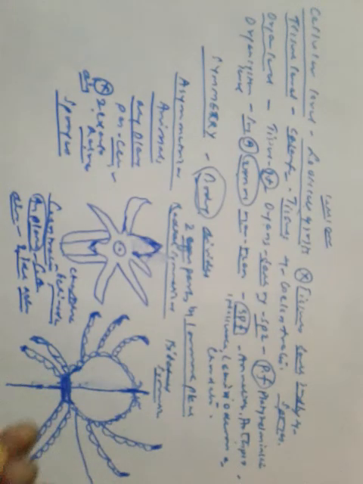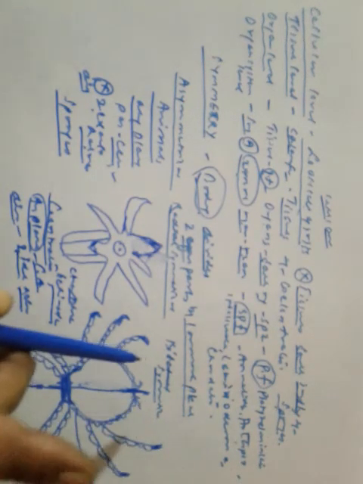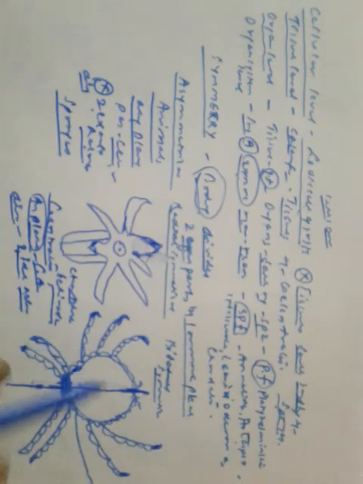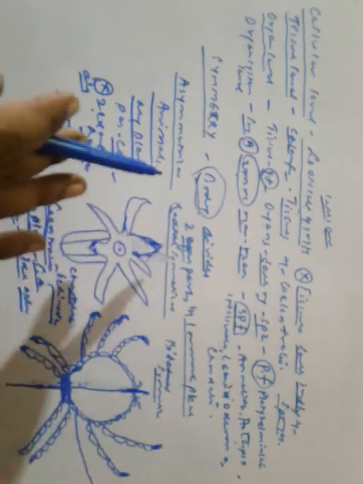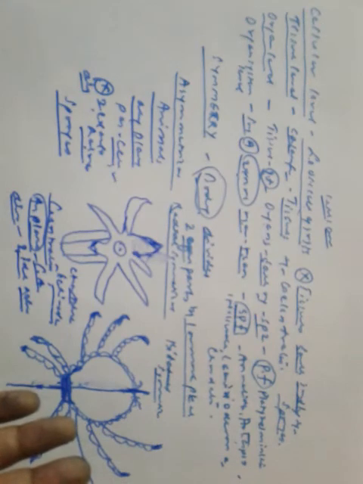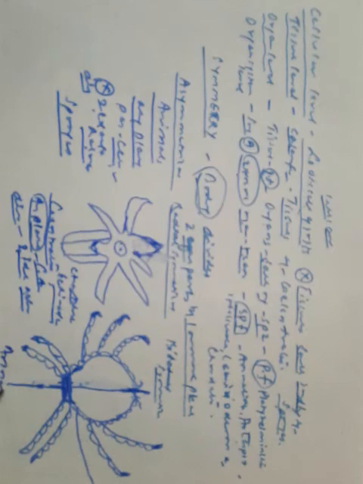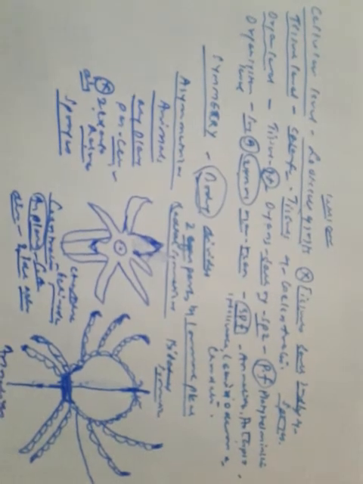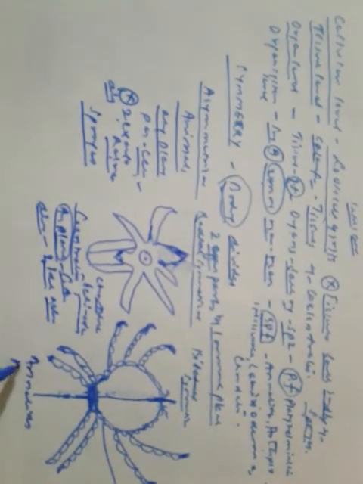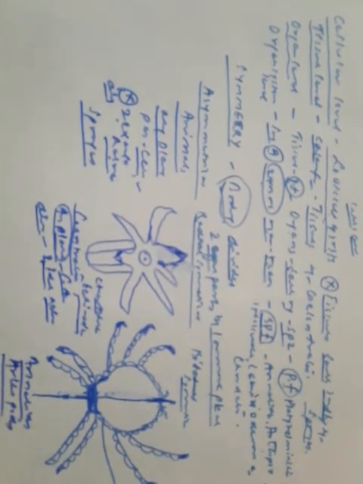So that's bilateral symmetry for you, and the examples are annelids, arthropods, etc.